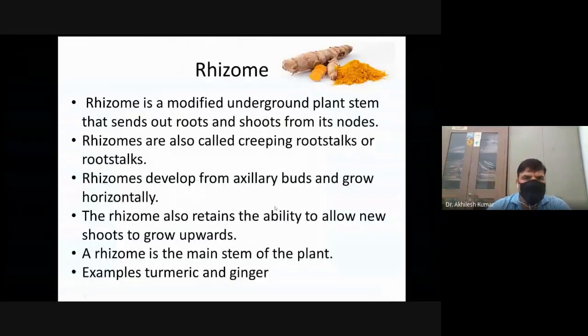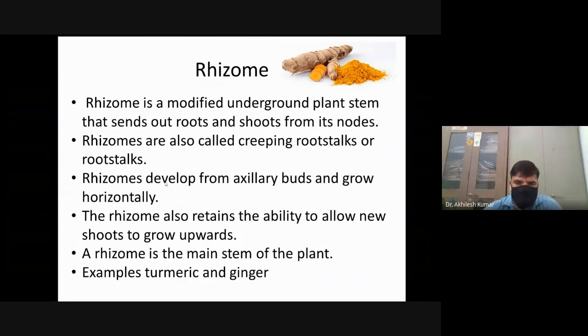Next one is rhizome. Everybody knows the famous examples of rhizome are ginger and turmeric. Rhizome is a modified underground plant stem that sends out roots and shoots from its nodes. Rhizomes are also called creeping rootstock or rootstocks.